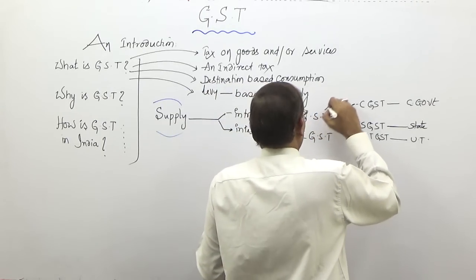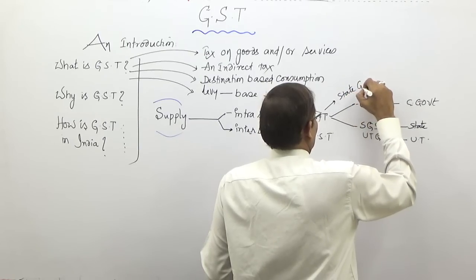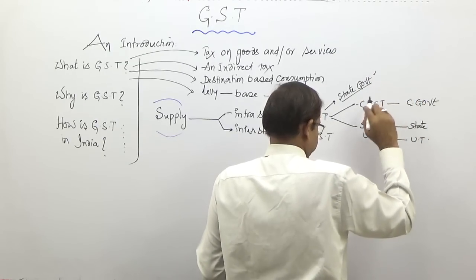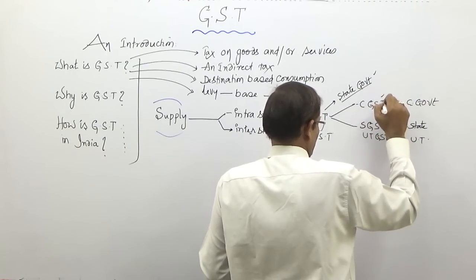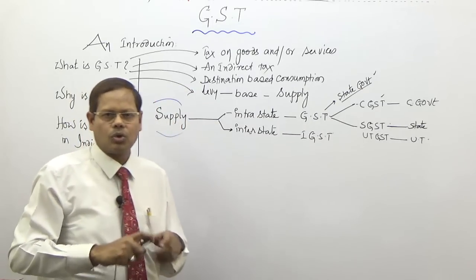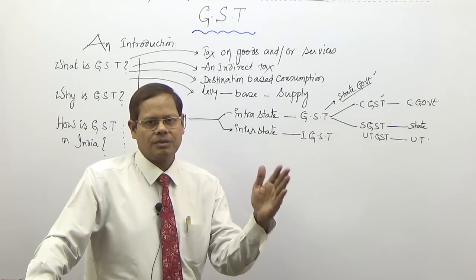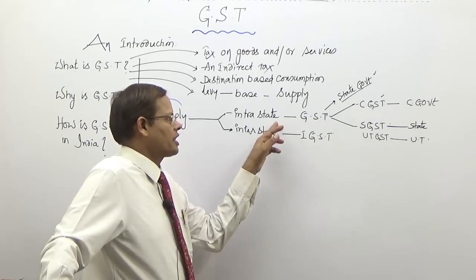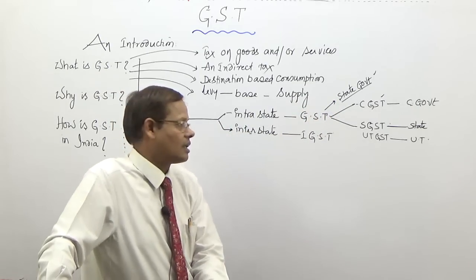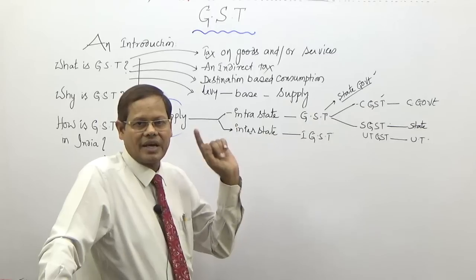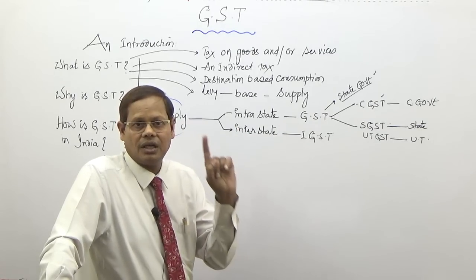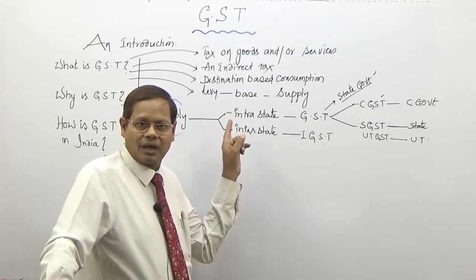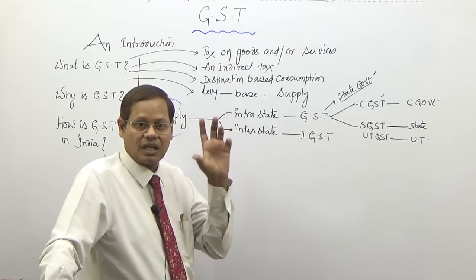This GST is payable to state governments or UT, as the case may be, and state governments will retain its portion and send the amount to CGST. So the amount will go, some portion will go to central government, some portion will go to state government, and the administration aspect mostly is taken care of by state governments as far as intrastate is concerned. But if it is interstate, only one single tax is payable, that is integrated GST, that will straight away go to the central government. The levy is under central law. The collection and administration is taken care of by central government only.